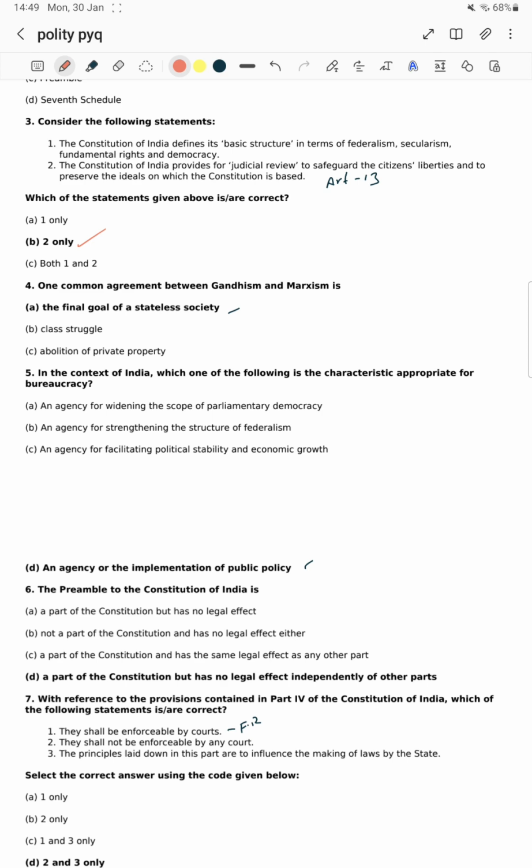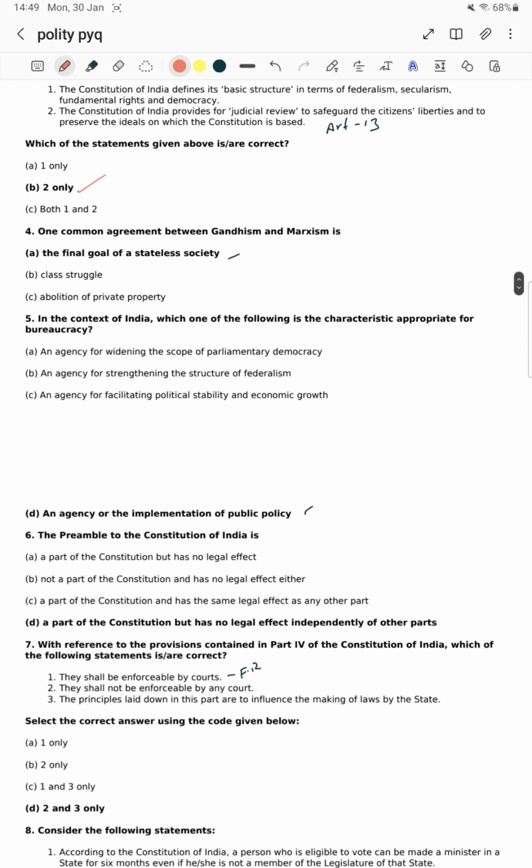Bureaucracy. What is the meaning of bureaucracy? An agency for the implementation of public policy. What is the duty of the bureaucracy? Implementation of the public policy which is designed by the legislature. Okay, option D is right.